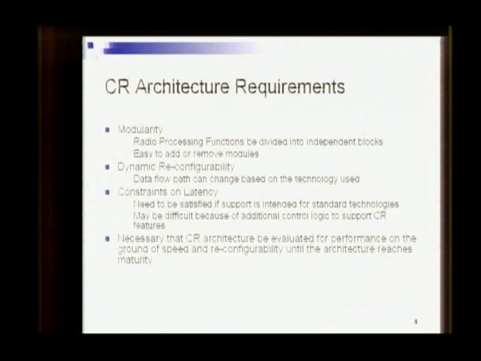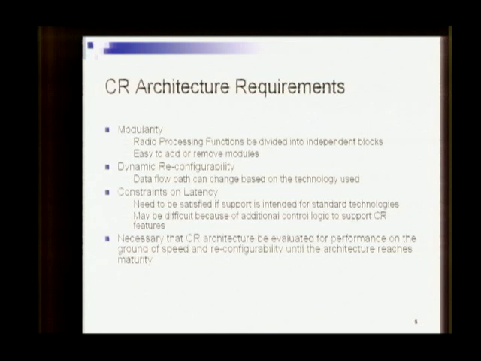Based on the CR features like support for multiple technologies, there are several CR architecture requirements which any cognitive radio architecture must satisfy. Modularity. What does modularity mean? Modularity implies that the radio processing functional space is divided into independent blocks. This makes it easy for us to add or drop modules as the implementation requirements or the standard requirements change.